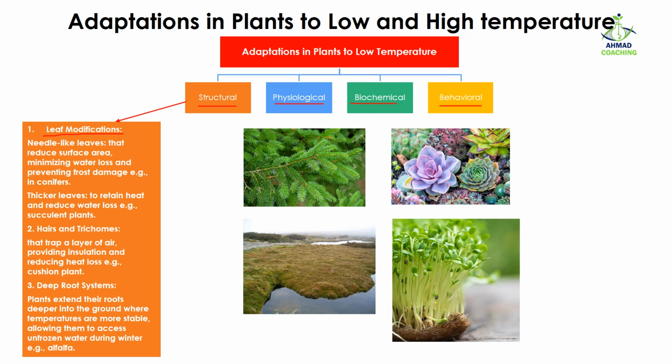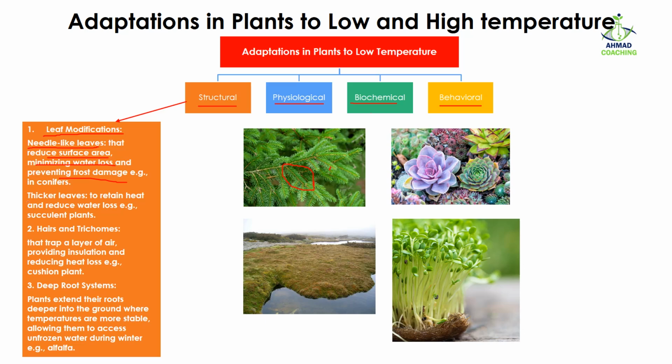In leaf modification, some plants have needle-like leaves which reduce the surface area, to minimize water loss and prevent frost damage. For example, conifers. You can see the leaf structure is not the normal one we see. It's a needle-like structure, and this helps them reduce the surface area, so water loss is reduced as well as frost damage.